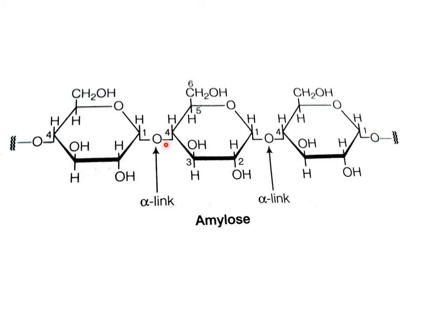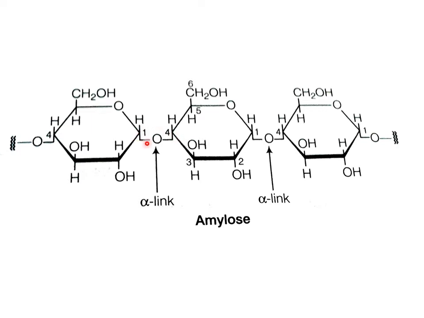And in glycosidic bond, the groups that are basically participating in the bond formation are the hydroxyl groups. And if both the hydroxyl groups are present below the plane of the ring, then the type of bond is known as alpha glycosidic bond. So in carbon number 1 of this monomer, its hydroxyl group was also located beneath the plane of the ring, and the hydroxyl group of carbon number 4 was also present below the plane of the ring.